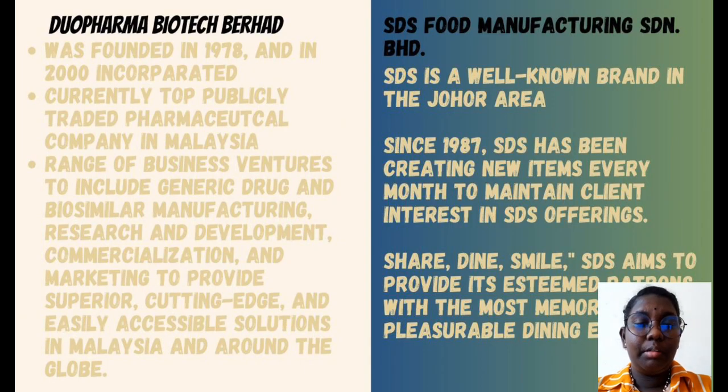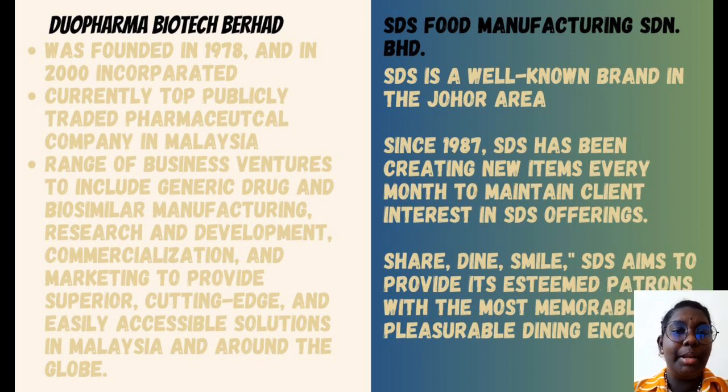Dua Pharma Biotech Berhad was founded in 1978 and incorporated in the year 2000. Dua Pharma Biotech concentrated on expanding its range of business ventures to include generic drug and biosimilar manufacturing, research and development, commercialization and marketing, to provide superior, cutting-edge and easily accessible solutions in Malaysia and around the globe. Moving on to STS Group Food Manufacturing Sdn Berhad, STS Group is a Johor native group which was founded in the year 1987. STS has been creating new items every month to maintain the clients' interest in STS offerings.